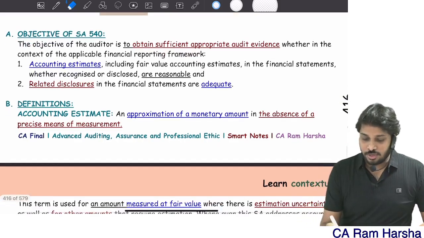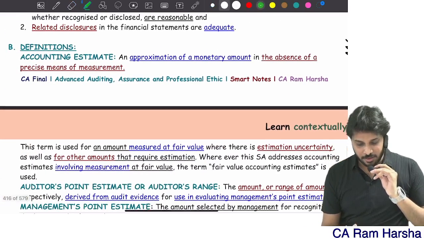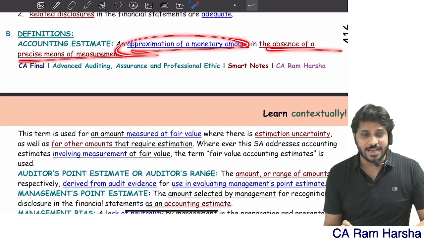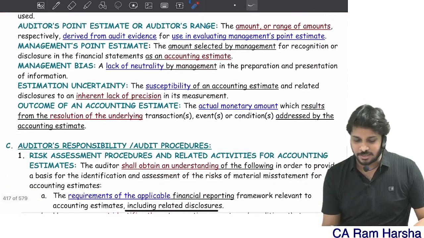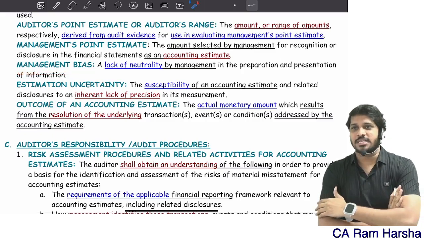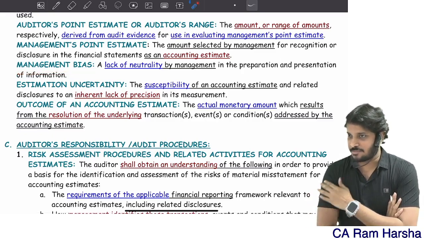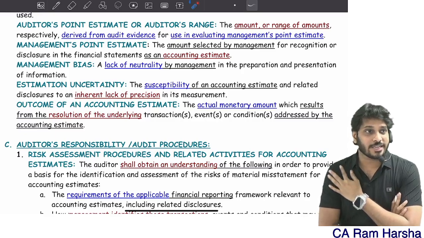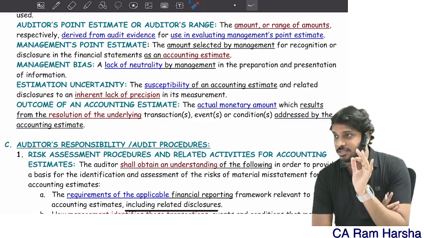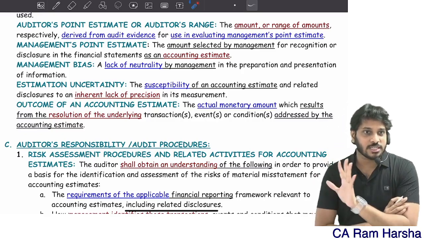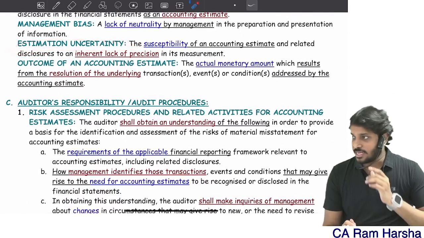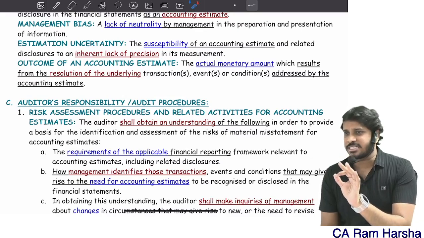So let's look into the sub elements of the standard. What is an accounting estimate? It's an approximation of a monetary amount in the absence of precise means of measurement. In accounting estimates generally, there is a possibility of management bias. Management might choose accounting estimates unfavorable to them, which is one of the major fraud risk factors in terms of opportunities available to them. And for every accounting estimate, there will be an estimation uncertainty.